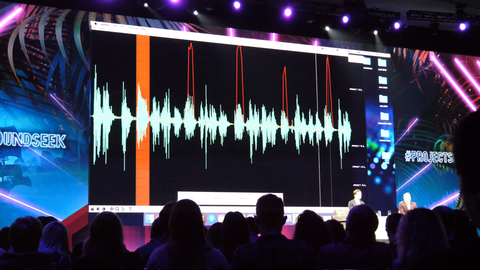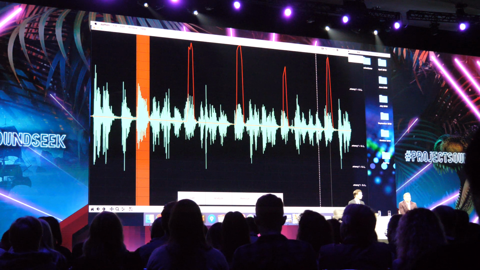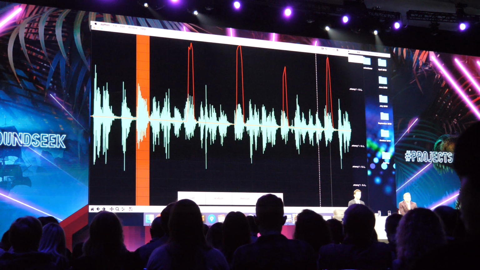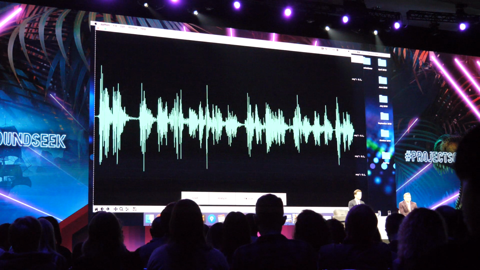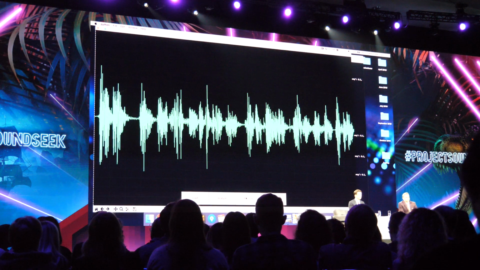And my original goal was actually to remove the O's. And SoundSeek knows where the O's are now, so I have this convenient little remove button over here. And I can just click that, and it will automatically remove the O's and load up a clean audio track for me.